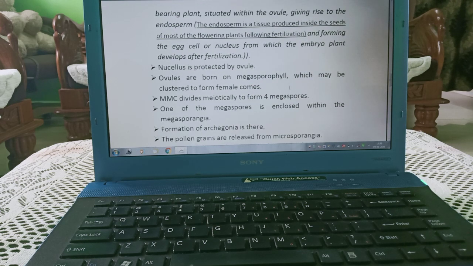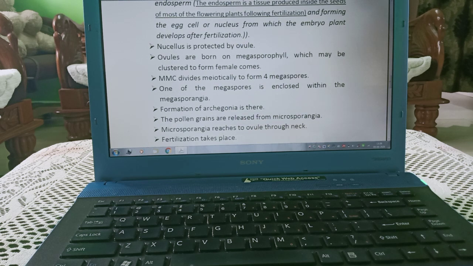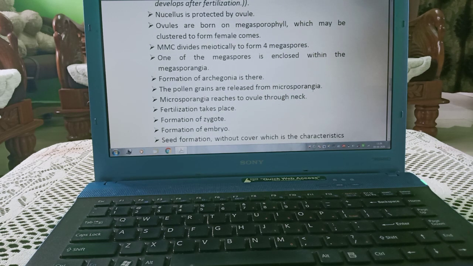Nucellus is protected by ovule. Ovules are borne on megasporophyll, which may be clustered to form female cones. Megaspore mother cell divides and forms 4 megaspores. One of the megaspores is enclosed within the megasporangia. Formation of archegonia means female gametophyte.